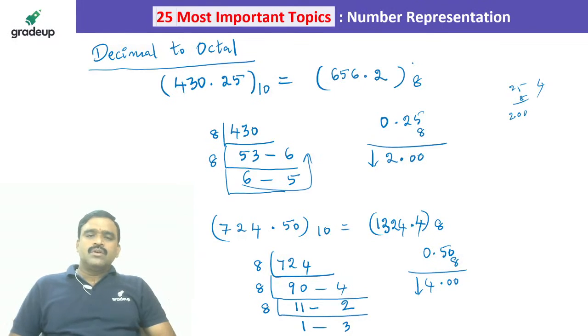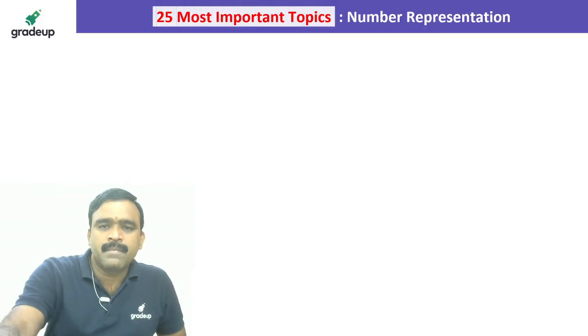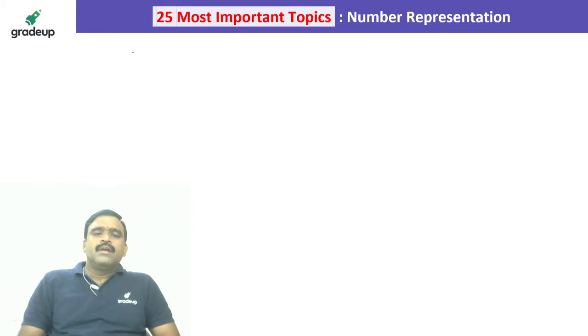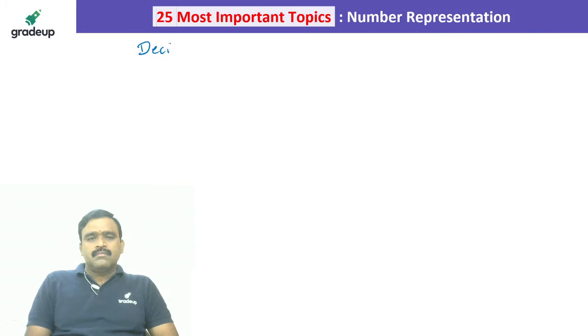Yes, so if you give something like hexadecimal, okay, decimal to hexadecimal.